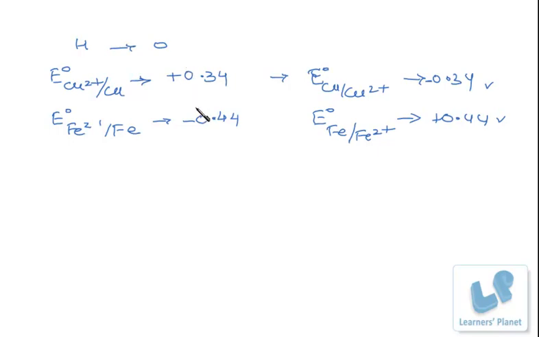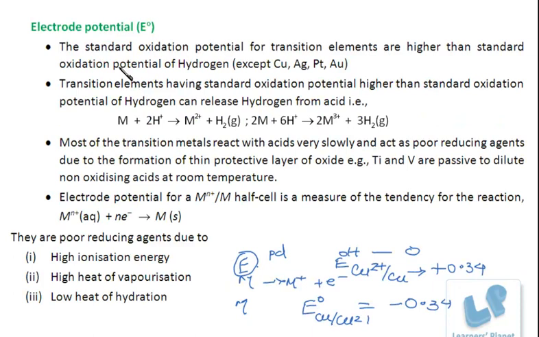Likewise, the standard reduction potential of cobalt is minus 0.25. That is, its oxidation potential is more than that of hydrogen. Now, what is it saying? The transition elements having standard oxidation potential higher than the standard oxidation potential of hydrogen can release hydrogen from acids.